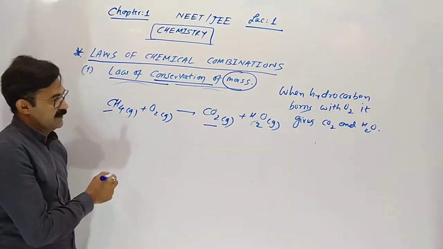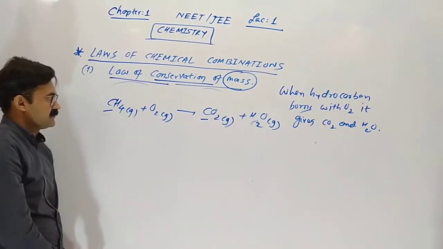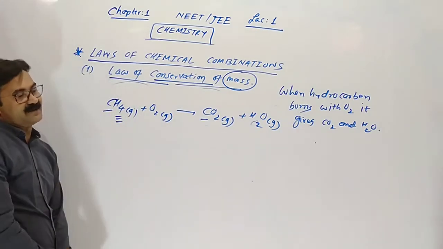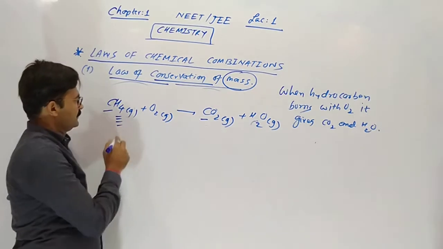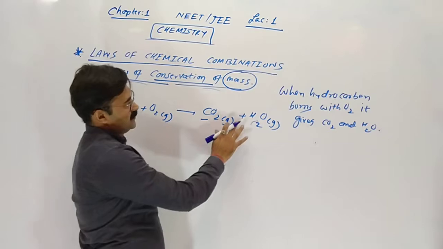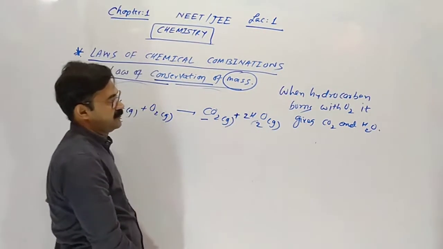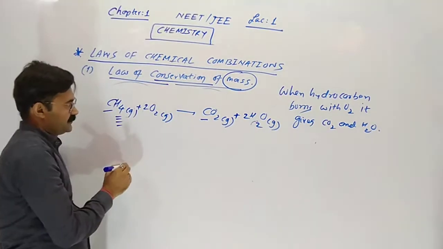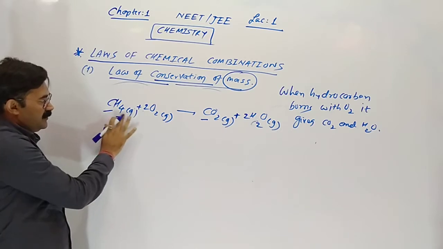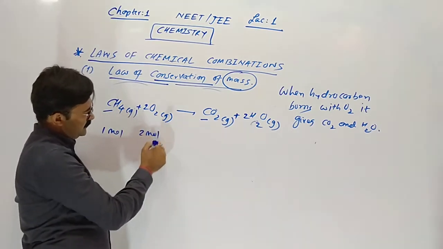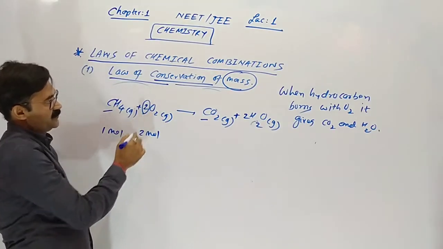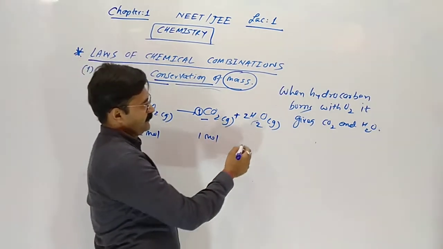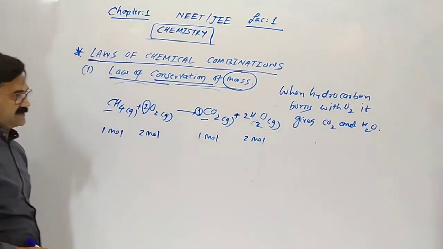Here carbon is 1 on the left hand side, and 1 on the right. If the reaction is not balanced, then we can't get a true answer. You can see here hydrogen is 4, so here will be 2. 2 twos are 4. Now oxygen: 2 and 2 make 4, so here will be 2. So we can say 1 mole of methane burns with 2 moles of oxygen. Coefficient 2 means 2 moles, and where nothing is given it means 1. So 1 mole of CO2 and 2 moles of water are produced.